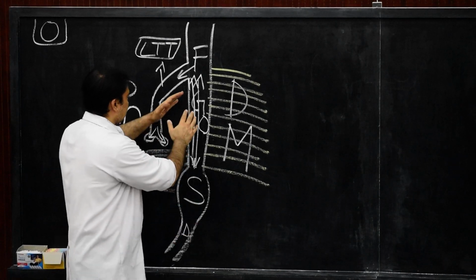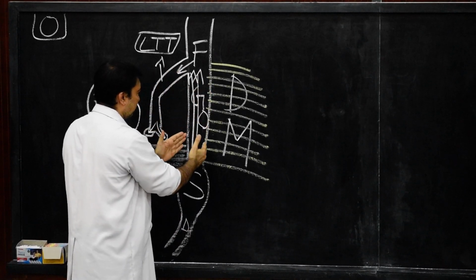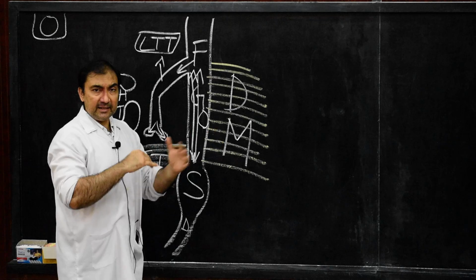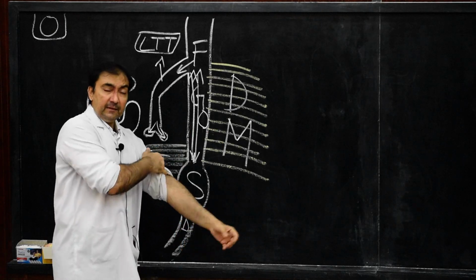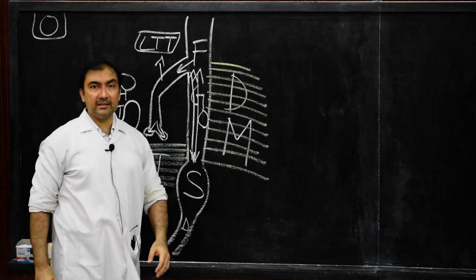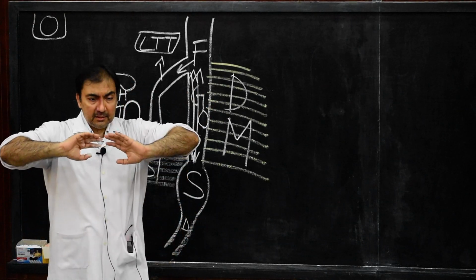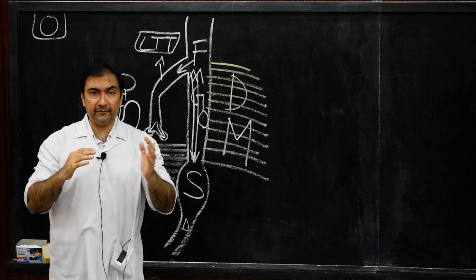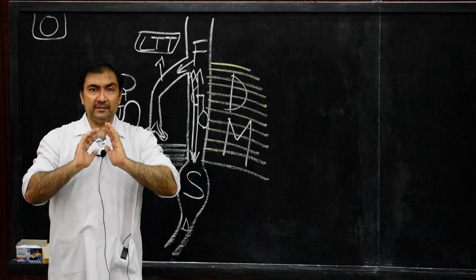Then on each side of this developing esophagus, in the embryonic stage, there will be two coelomic ducts. The two coelomic ducts, right and left, will cross the esophagus across its lateral borders.